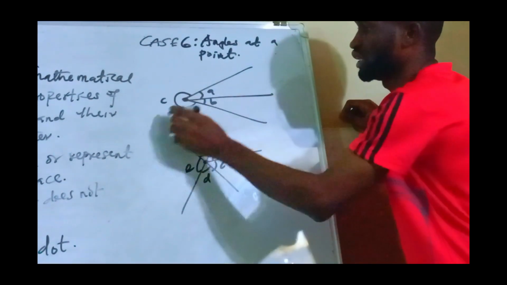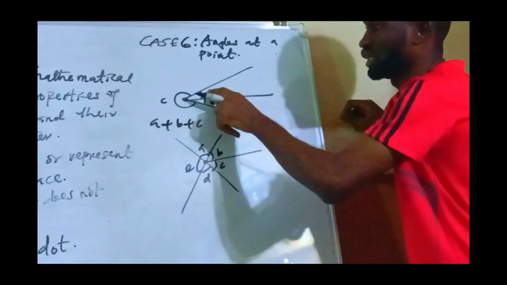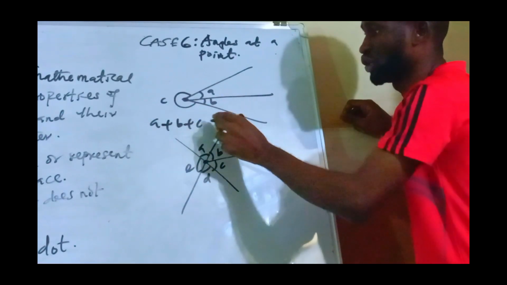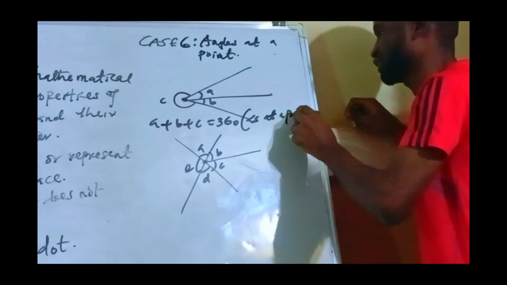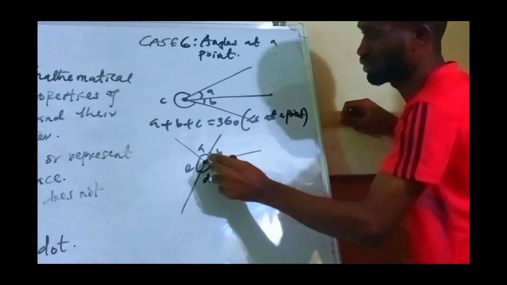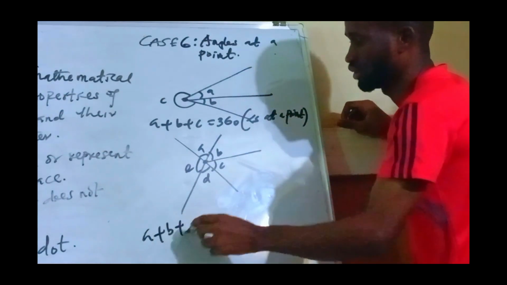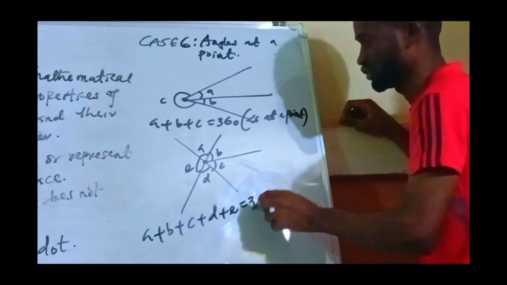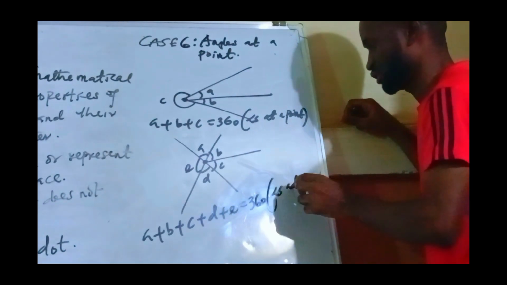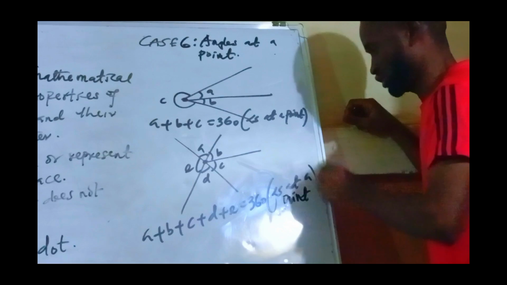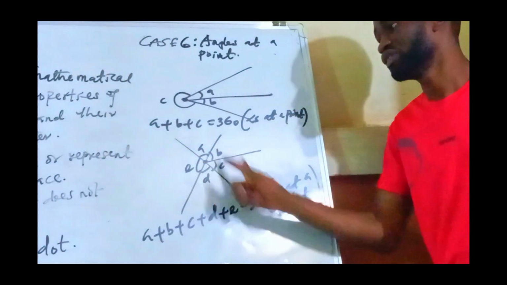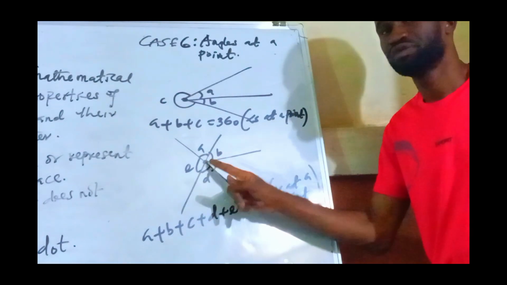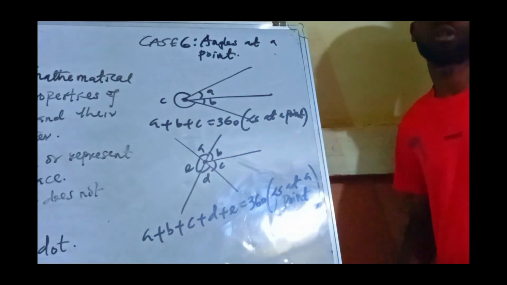So here A plus B plus the reference angle C will give me 360. What is my reason? Angles at a point. Now when you come here, A plus B plus C plus D plus E is equal to 360, angles at a point. Are you there? If I add all the angles in this figure, it's going to give us 360. So angles at a point is always equal to 360.